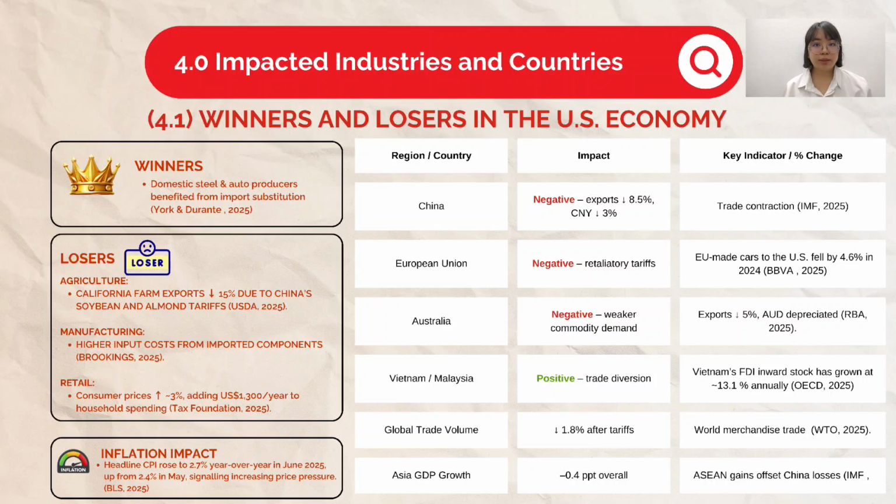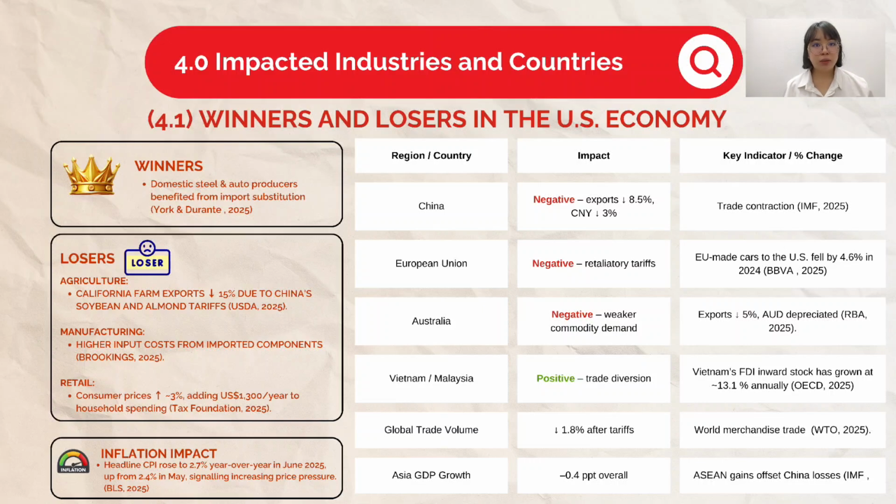So on the right side here is the global impacts table, which shows the ripple effects were equally significant. China saw exports fall by 8.5% and the yuan depreciated by 3%. The European Union experienced retaliatory friction. Exports of European Union-made cars to the US dropped by 4.6%. For Australia, weaker commodity demand caused a 5% export drop and a softer Australian dollar.